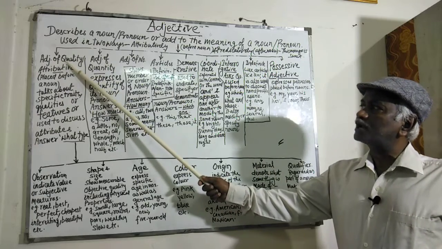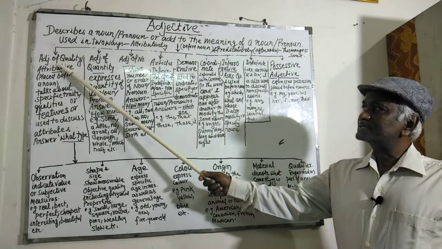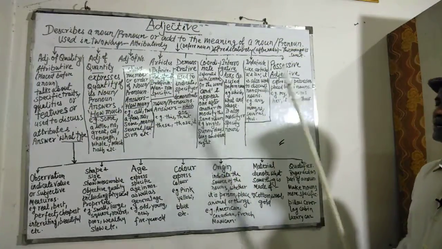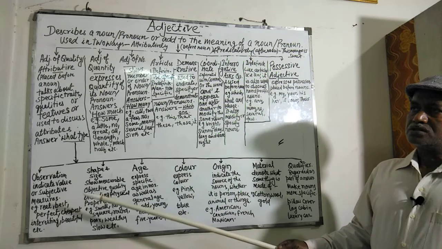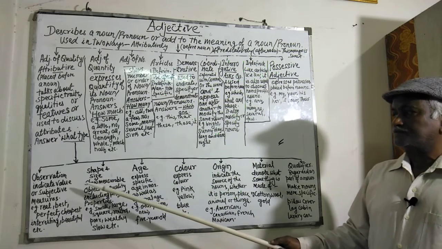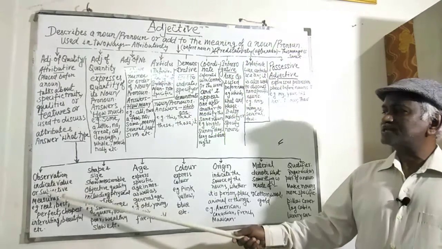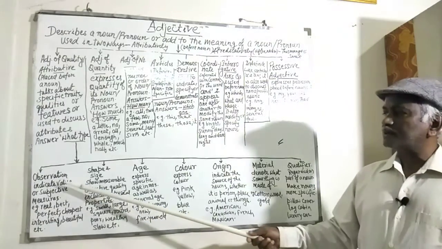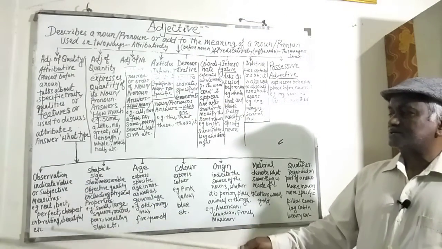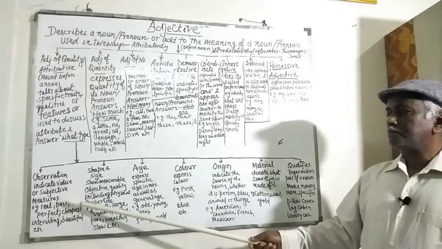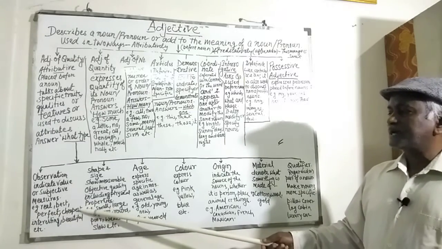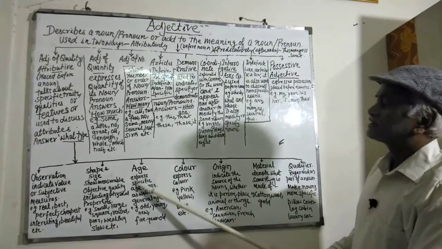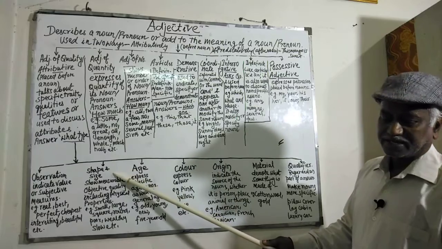Now, describing adjective of quality. These adjectives of quality are again divided into 7 classes according to their function. Number 1 is observation adjective. It indicates value or subjective measures. For example, real, best, perfect, cheapest, interesting, beautiful, etc. Then comes shape and size adjective.